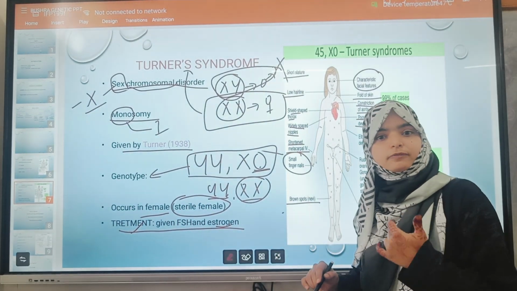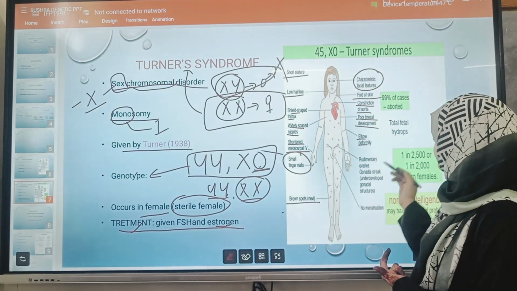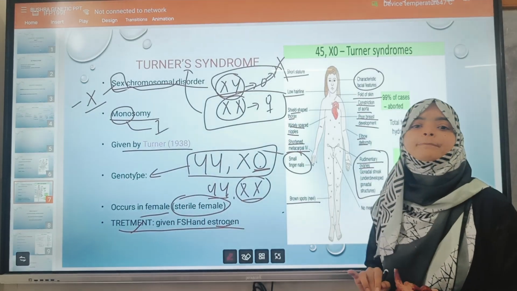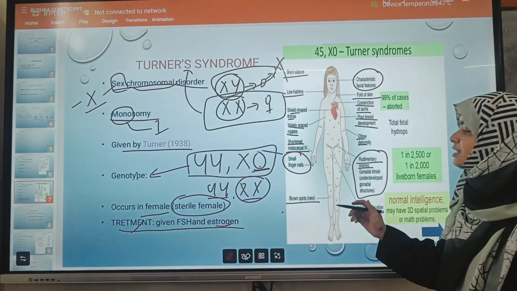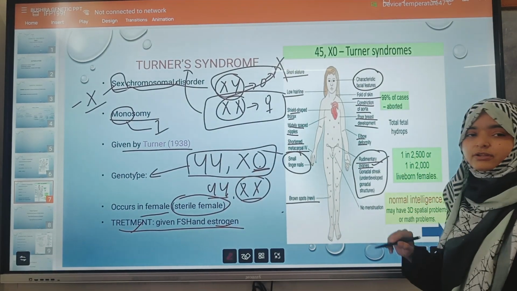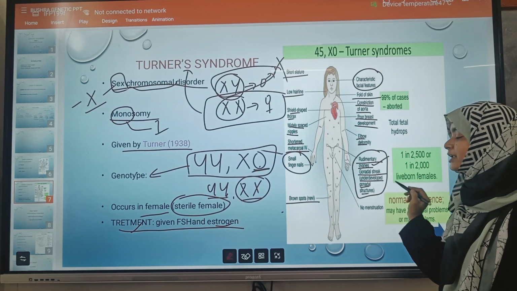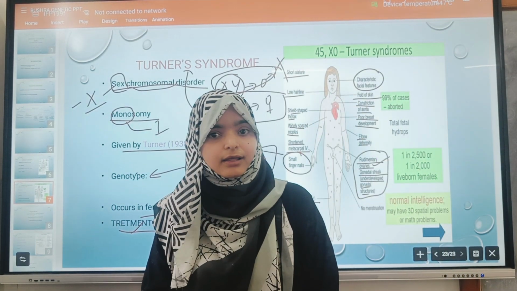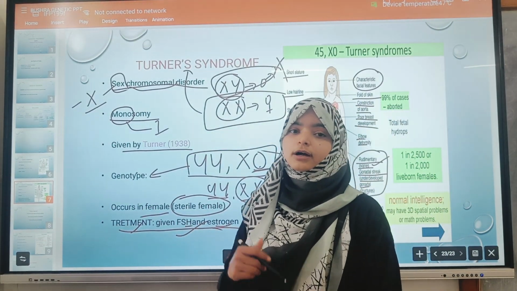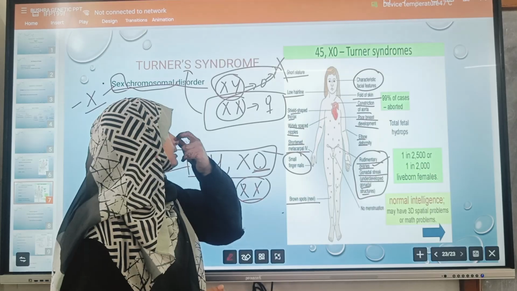Breast development is a characteristic of the female, so there is poor breast development. Elbow deformities will occur. Rudimentary ovaries: due to this, the female will become sterile or infertile. Why? Because their reproductive organs will be affected. Their ovaries are rudimentary; the size of the ovary is reduced. Gonadal streak or underdeveloped gonadal structures will be there. Their gonads are not performing well. This is the reason, because FSH and estrogen will be insufficient. So these are all the symptoms of Turner syndrome.